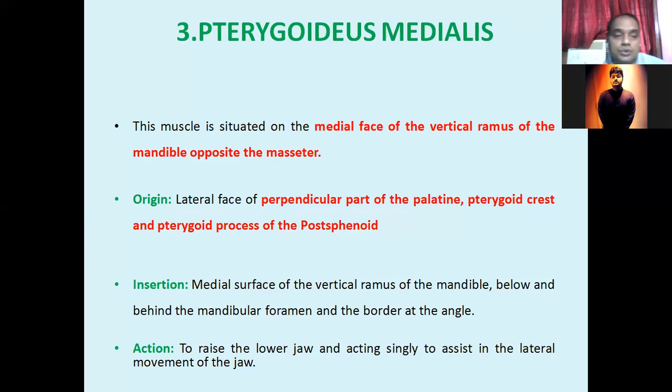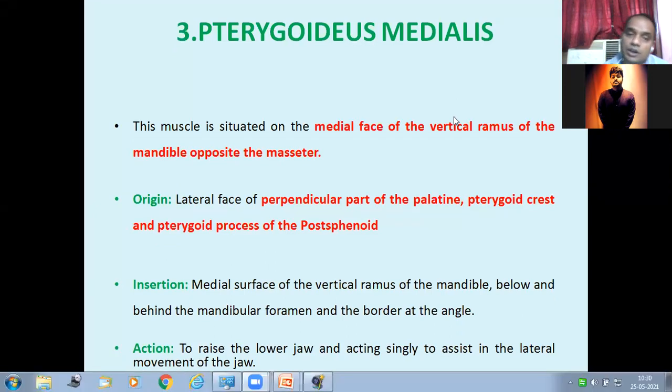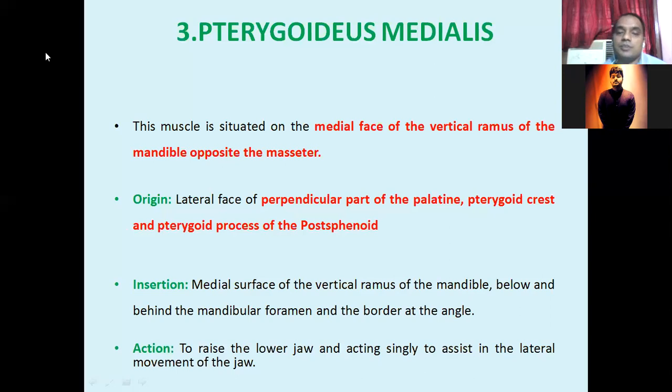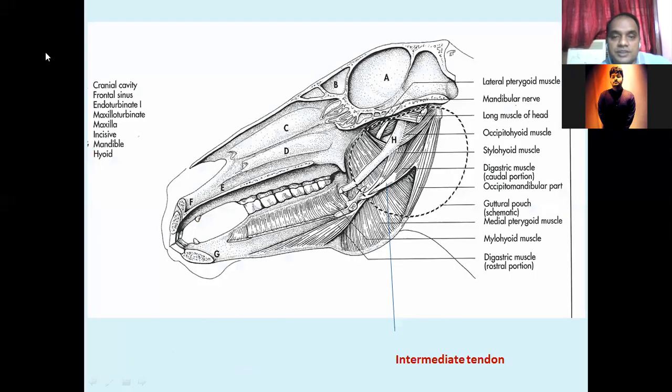It is just opposite to the masseter muscle. The masseter is situated on the lateral side, and just opposite to it, on the medial face, is the pterygoideus medialis. You see here, this is the sagittal section of the skull.